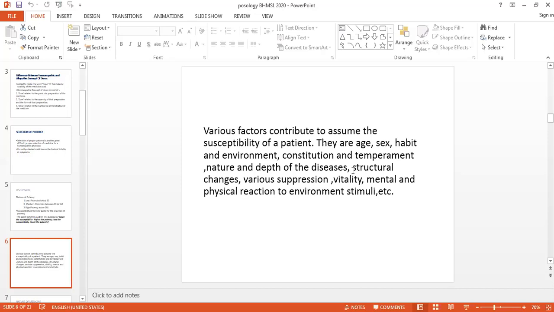So true chronic diseases are those which are developed due to the miasms. So miasm is the positive factor for the chronic disease. Artificial chronic disease means the diseases which are developed due to over drugging or by using allopathic medicines frequently. And the third one is the pseudo chronic disease. This pseudo chronic disease is not actually a disease.